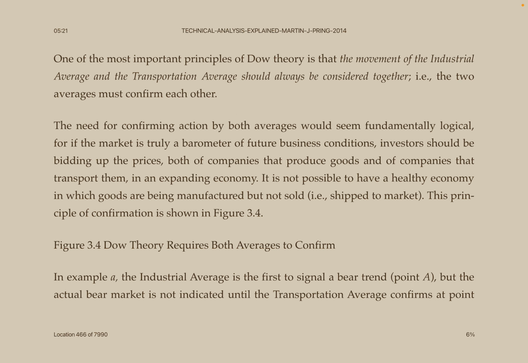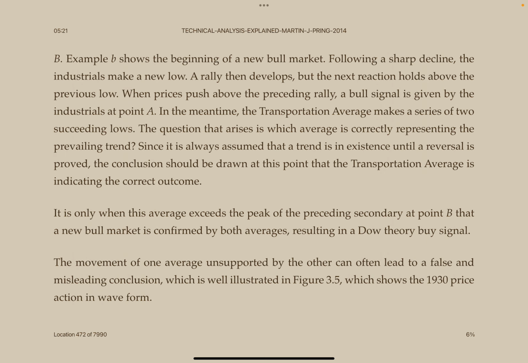In example A, the industrial average is the first to signal a bear trend, point A, but the actual bear market is not indicated until the transportation average confirms at point B. Example B shows the beginning of a new bull market.